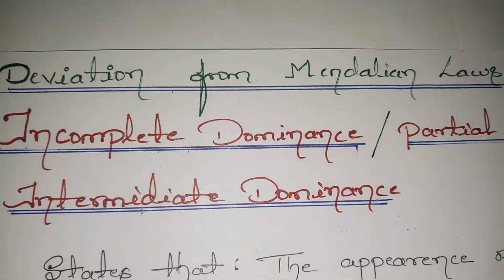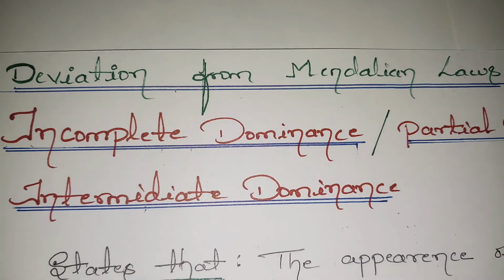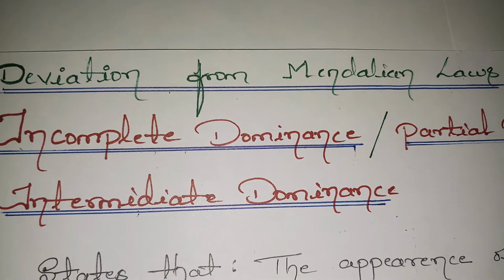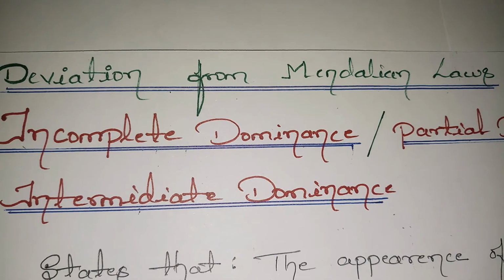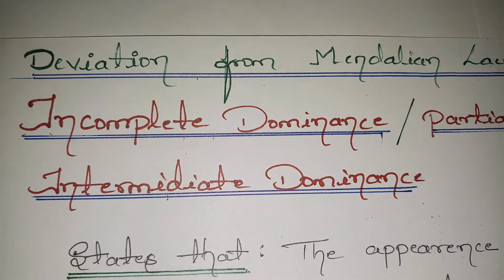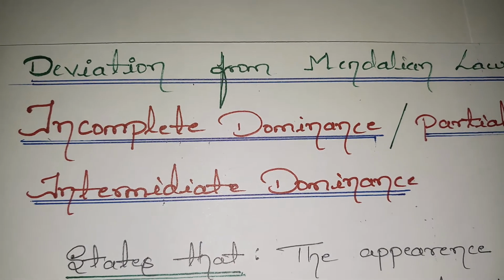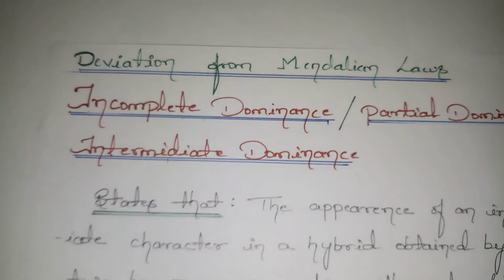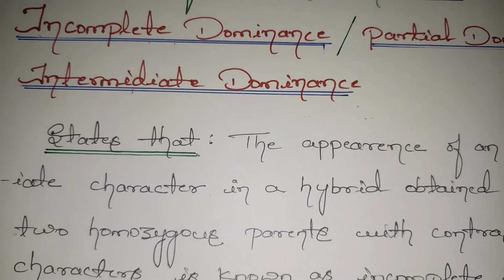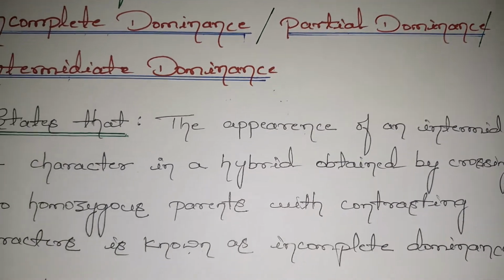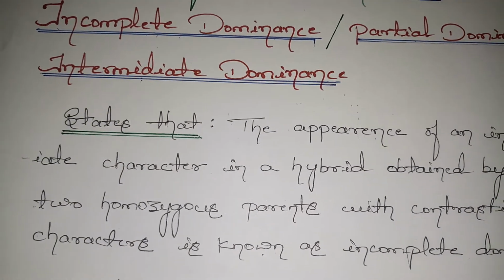So according to all that observation, excluding this direct transfer of genes from the parental generation to the offspring generation, many scientists have worked on these features, and they have given a few laws. Among them, the first law is incomplete dominance, also known as partial dominance. The other name is intermediate dominance.